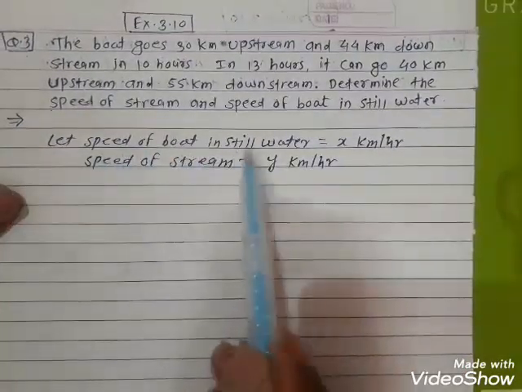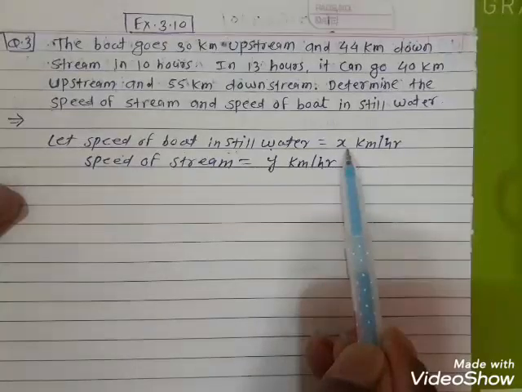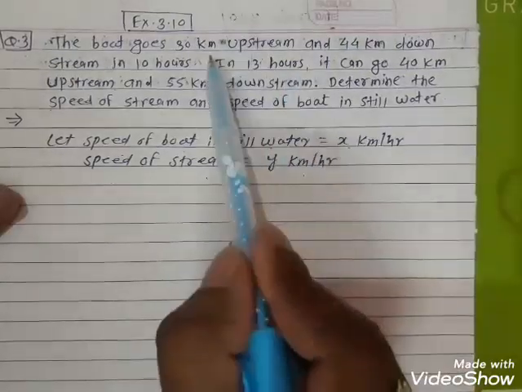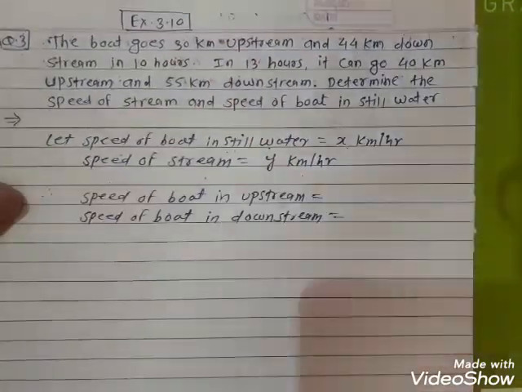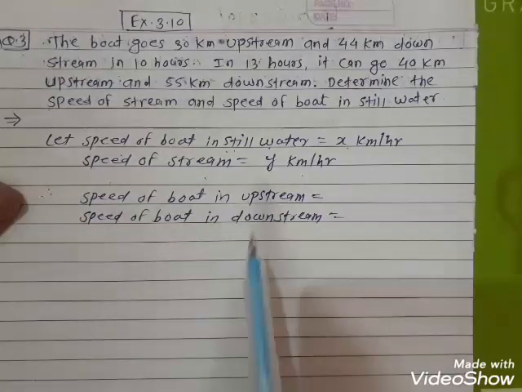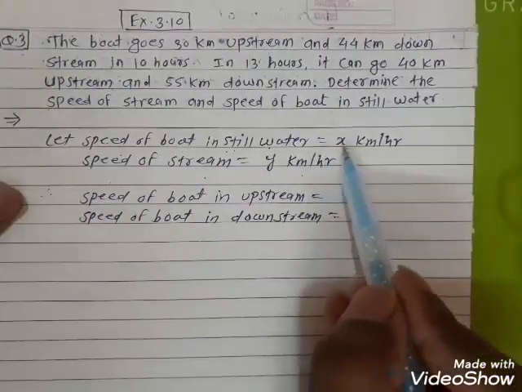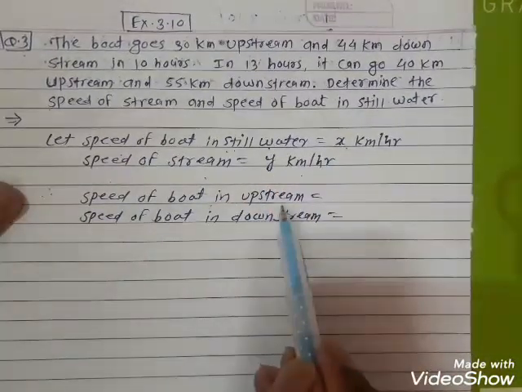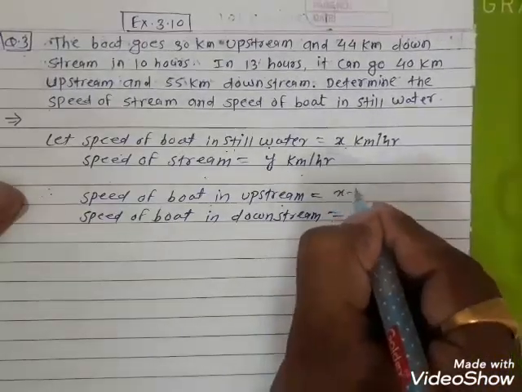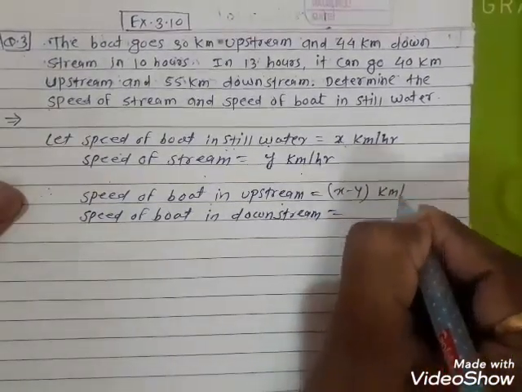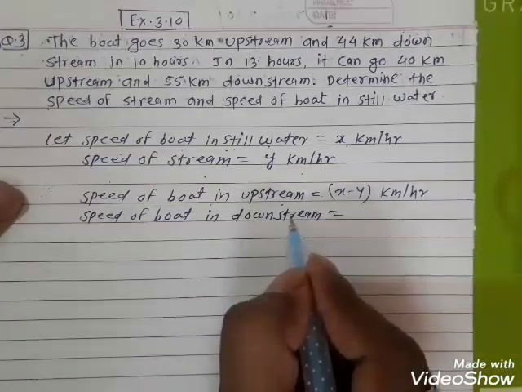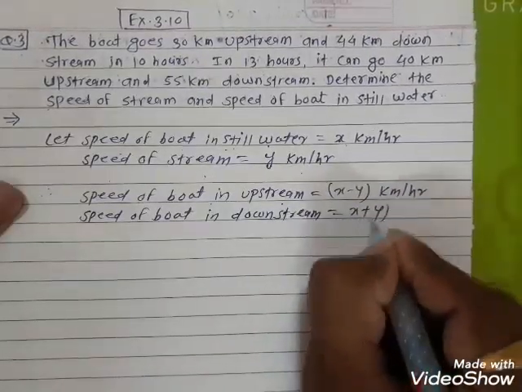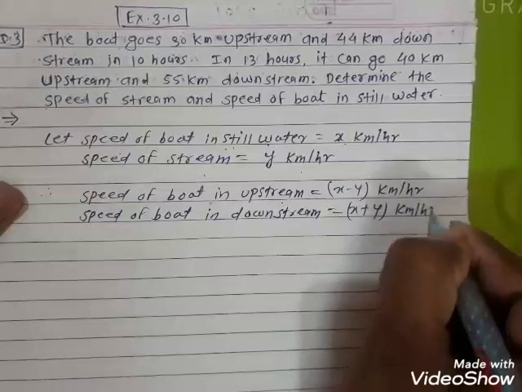Here, let the speed of the boat in still water be x km per hour and the speed of the stream be y km per hour. So what will be the speed of the boat in upstream? In upstream, speed decreases, so we have to subtract: speed of boat minus speed of stream equals speed of boat in upstream. So the speed of the boat in upstream will be x minus y km per hour, and the speed of the boat in downstream: in downstream speed increases, so speed of boat plus speed of stream, that is x plus y km per hour.